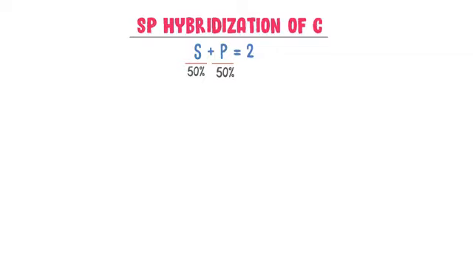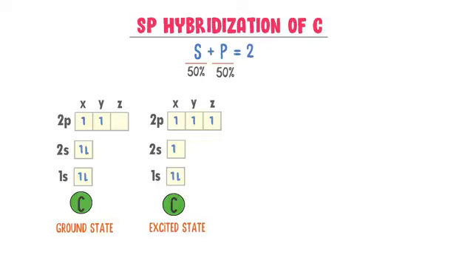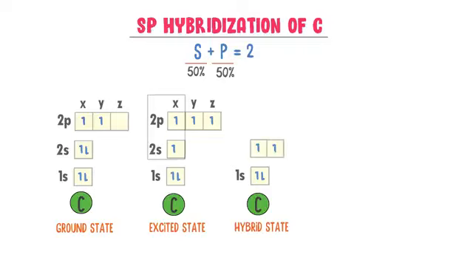Well, again consider carbon in the ground state and an excited state. We know that in sp hybridization, only one s and one p orbital mix or combine together to form sp hybridization. Hence, in the excited state, the 2s orbital and only the x orbital of 2p combine together to form 2 sp hybrid orbitals.